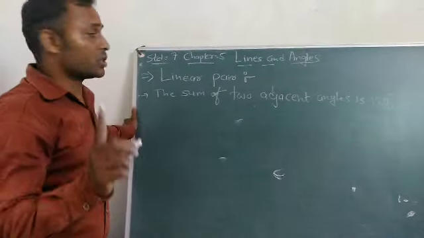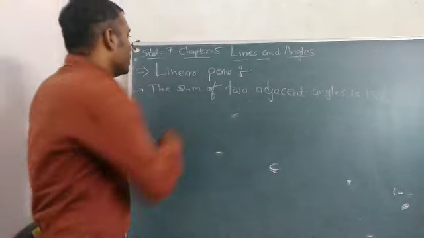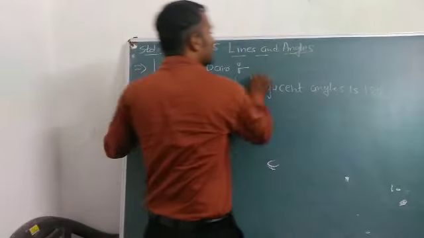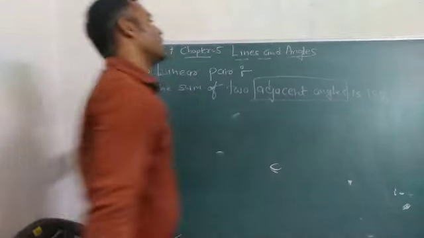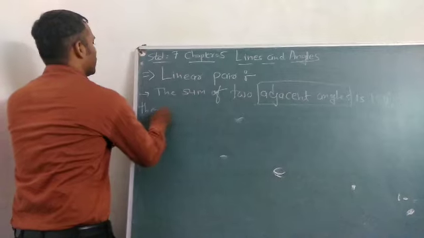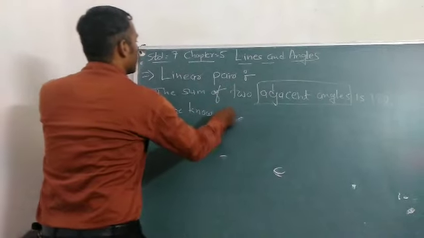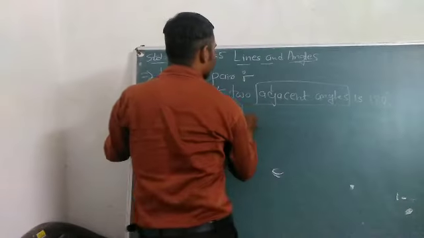First of all, see the words. What is the meaning of the sum of two adjacent angles is 180 degree? These are known as linear pairs.